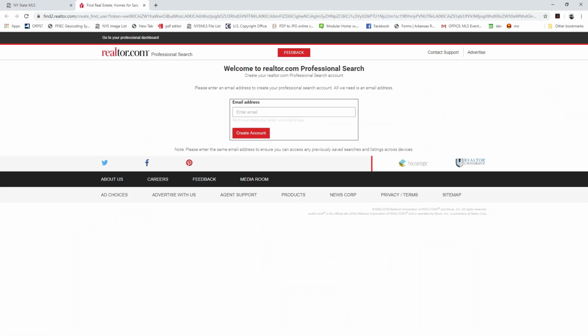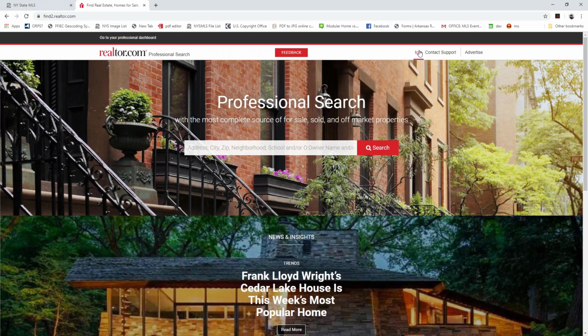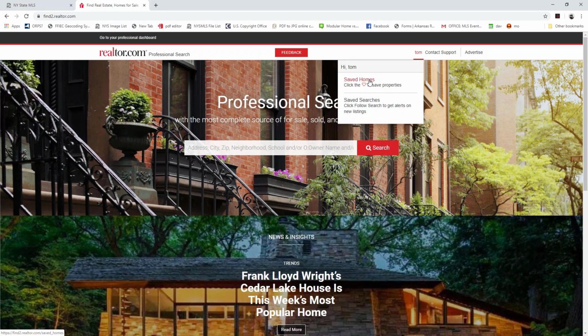So once you've clicked on that Professional Search Access Find link, the first time you log in, it's going to want to ask what your email address is, just so it's got an account to tie it to. The reason is it's going to allow you to do things through your email address, whether you're sending a message to a customer or a client, as well as saving your profile, because you're going to have saved searches on your account. So if you click on your name, which will be in the top right corner, you're going to be able to see the saved homes that you have favorited or saved, as well as saved searches.